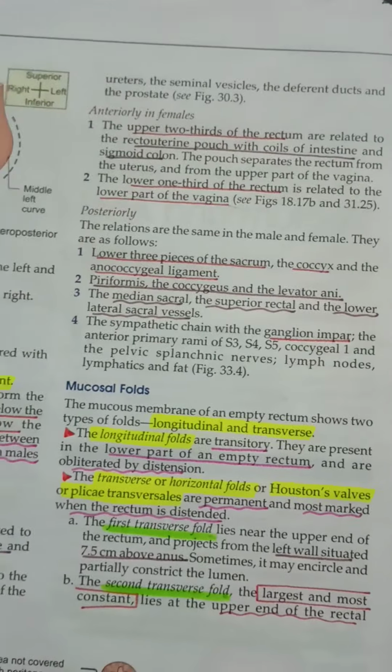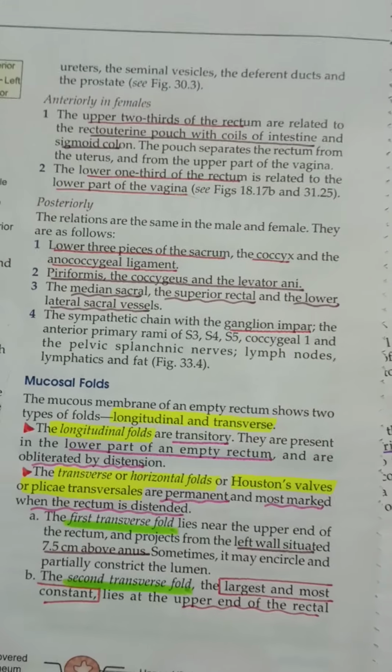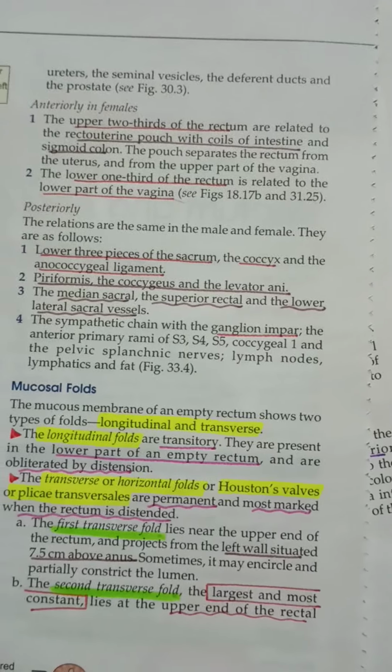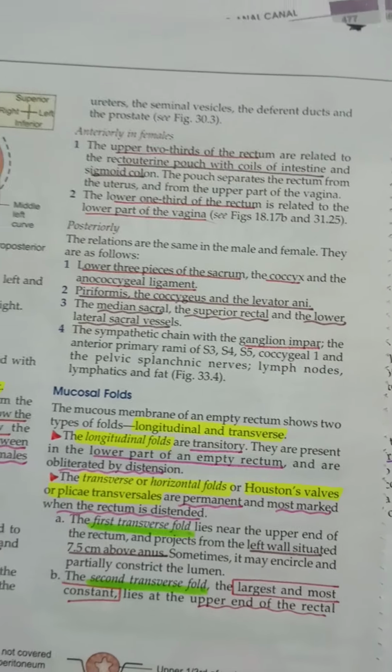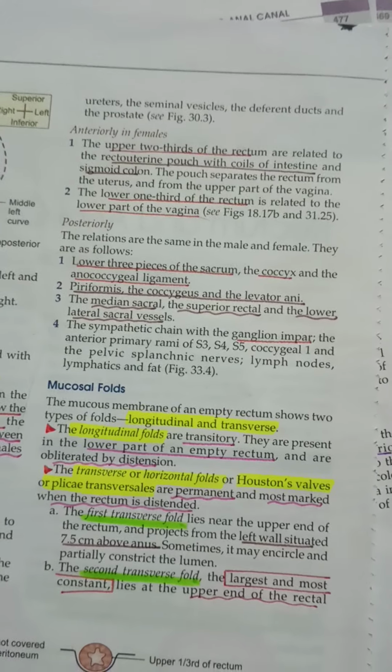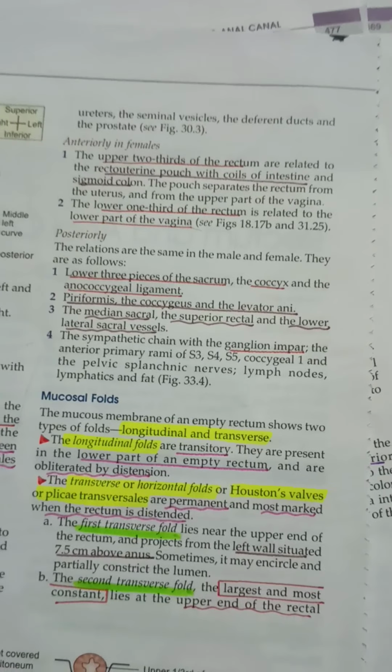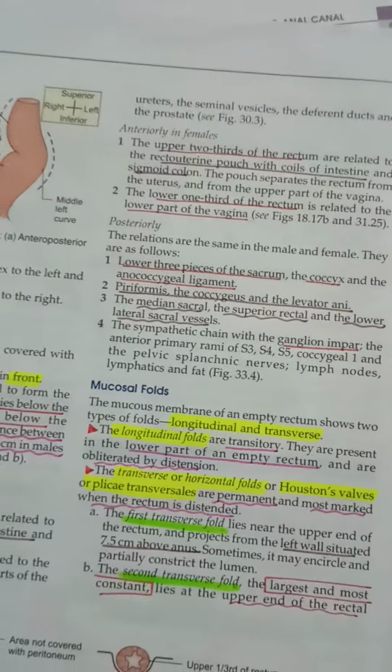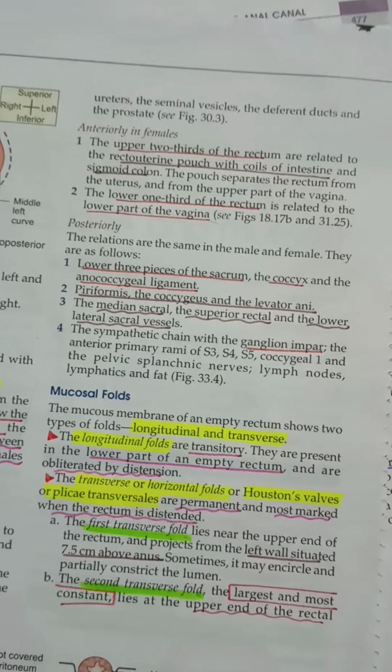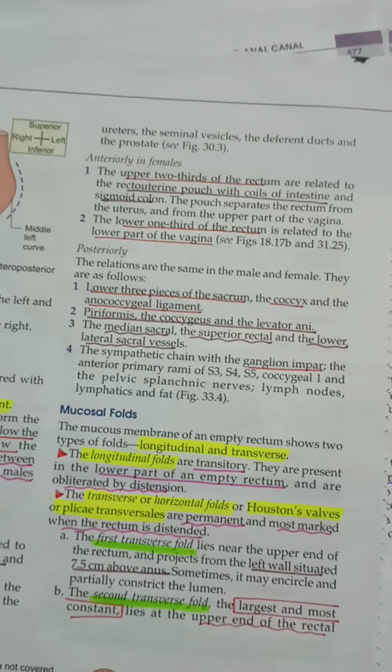and you also have a ligament that is called as anococcygeal ligament, and you have some muscles there, the piriformis, coccygeus, and levator ani. The median sacral, superior rectal, and lower lateral sacral vessels, these are going to be the blood vessels which are present posteriorly of that. And you also have a sympathetic chain, the ganglion impar.